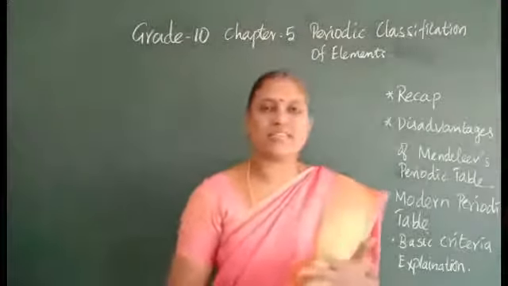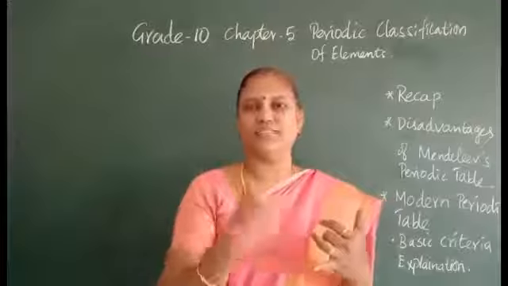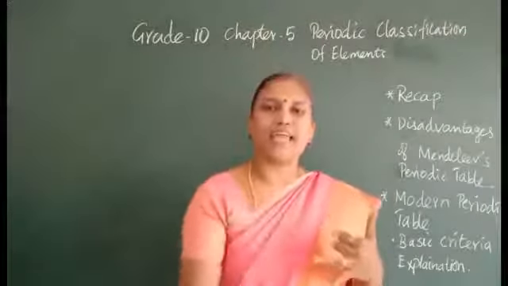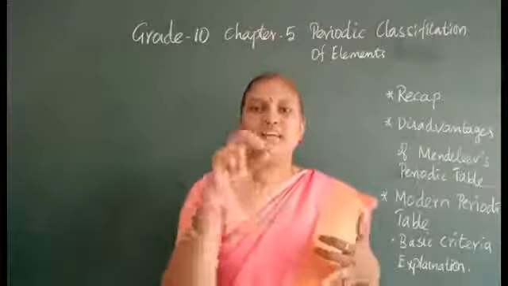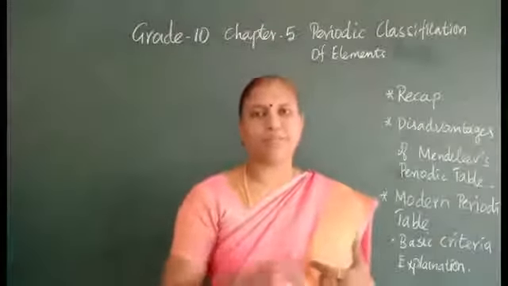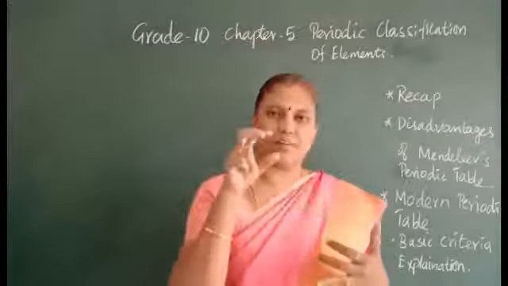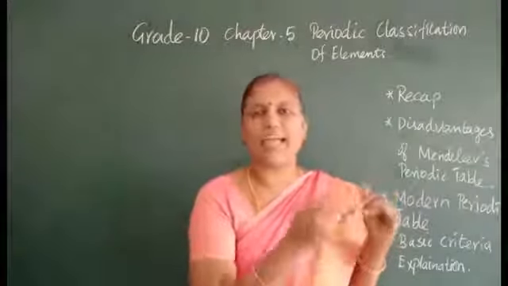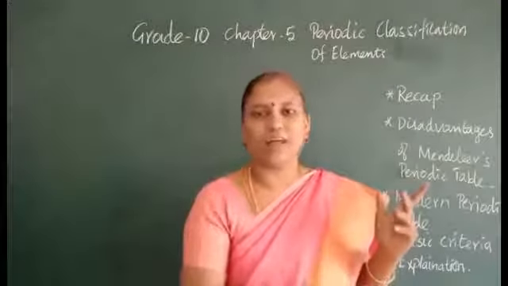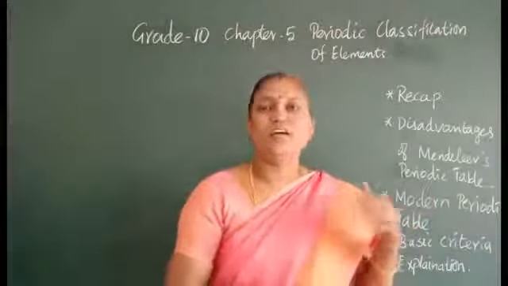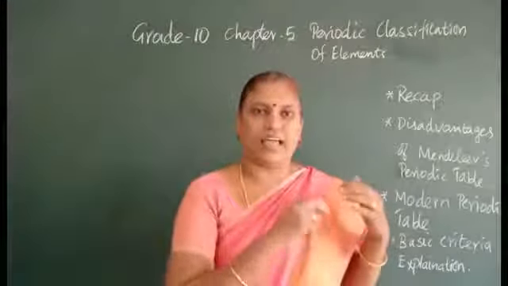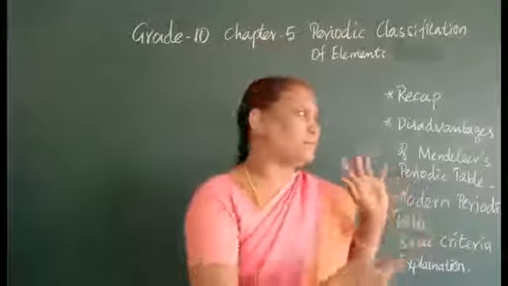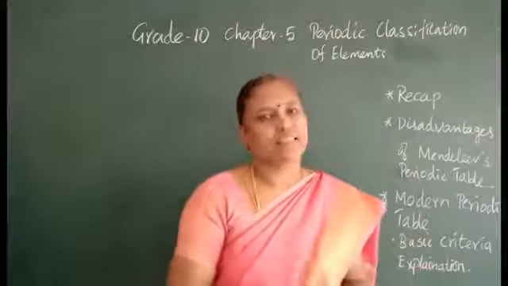And what are his achievements? He has given a path for future scientists. He left a gap, and it helped future scientists to know that elements are there that we have to discover, and whichever they discovered had similar properties, like Eka boron, Eka silicon, Eka aluminium. This helped future scientists to make Mendeleev's periodic table a successful one.